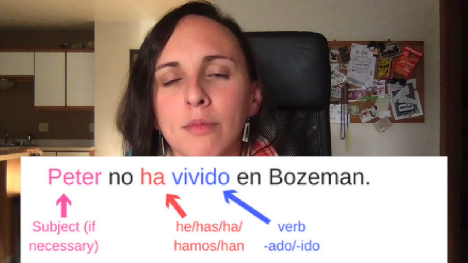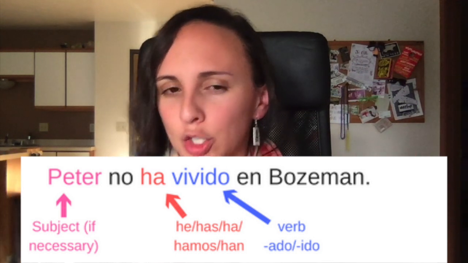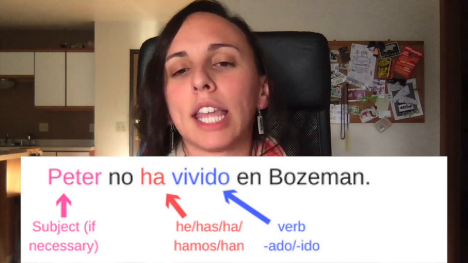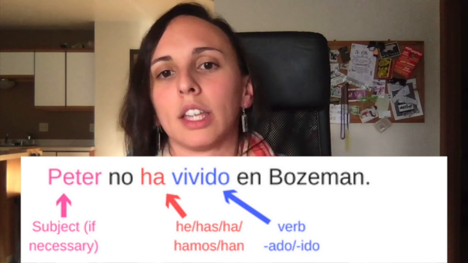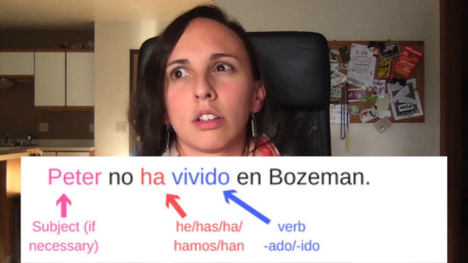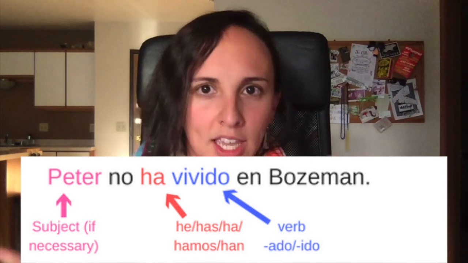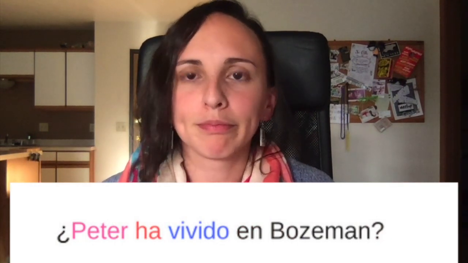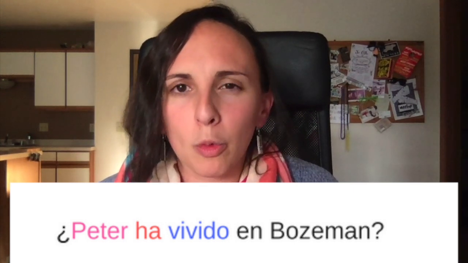Cool. How do you think I would ask it as a yes or no question? So if I want to say, has Peter lived in Bozeman? So remember, normally our questions take the same structure as our statements. So we can use that same formula we had from earlier. Think about it. Okay, yeah, Peter ha vivido en Bozeman? Yeah, perfecto.